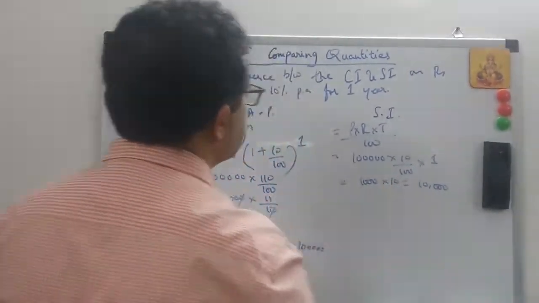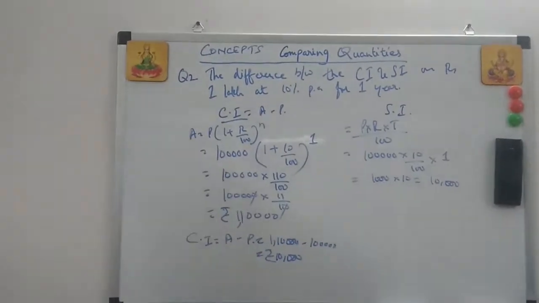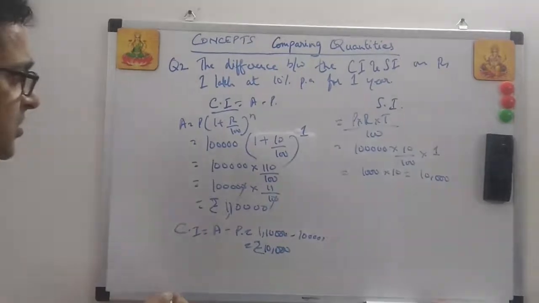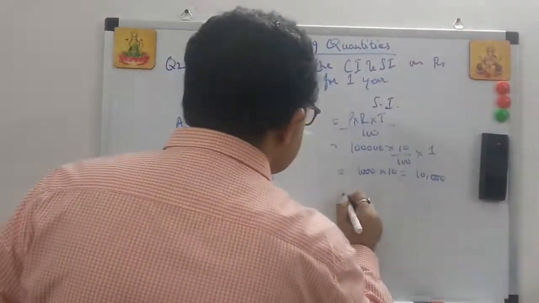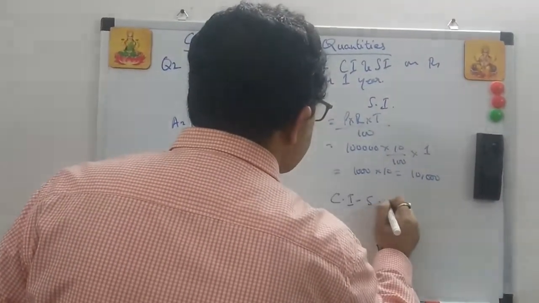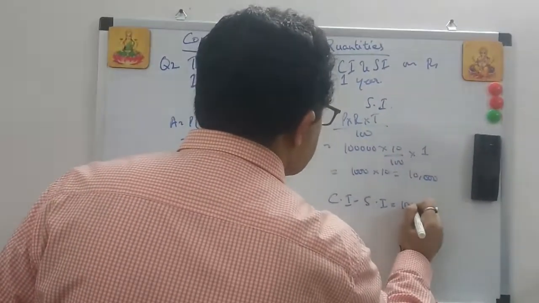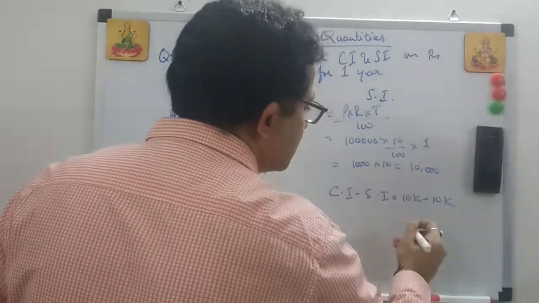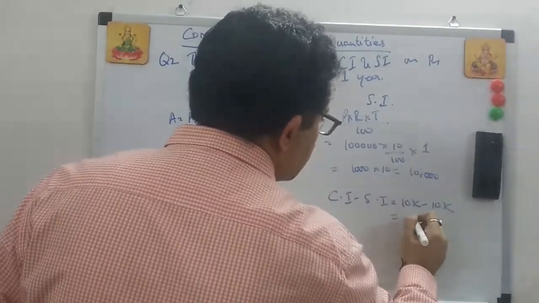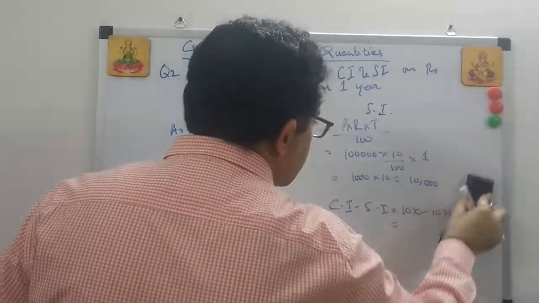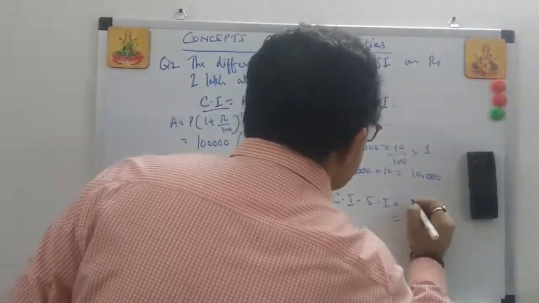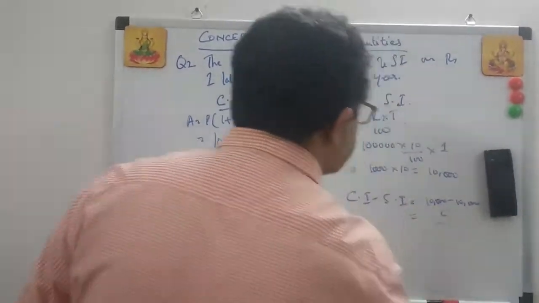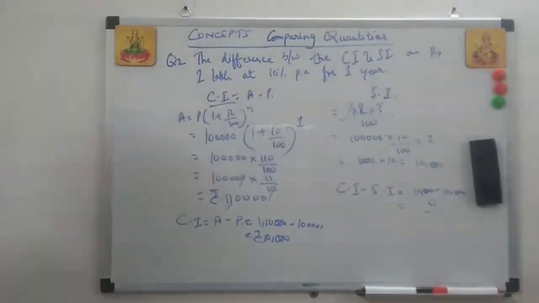Is it 10,000, right? This is simple interest. So simple interest is 10,000 and compound interest is also 10,000. Okay, so the difference is what is asked. What did he ask? 10k minus 10k. Sorry, you don't have to write 10,000 every time, I'm just doing it for clarity. It's still 10,000, right? Okay, let me write this one. 10,000 minus 10,000 is equal to 0. Okay. This is one good question.